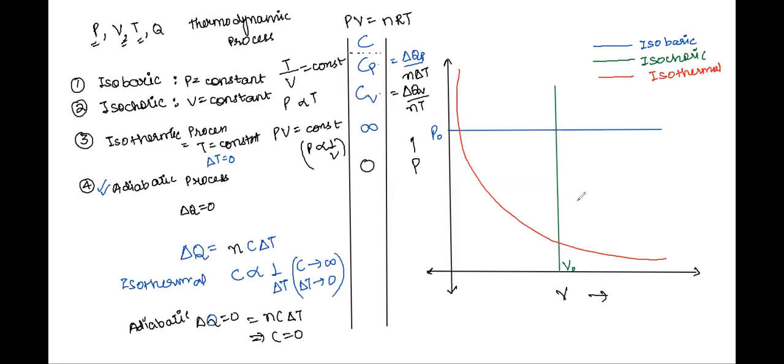How do we display an adiabatic process on the graph? So this is a very peculiar thing, class. Let's say the red line is telling us the isothermal process. An adiabatic process has a slope which is greater than the slope of an isothermal process, right? So let's say we are talking about points A and B and C on the graph.